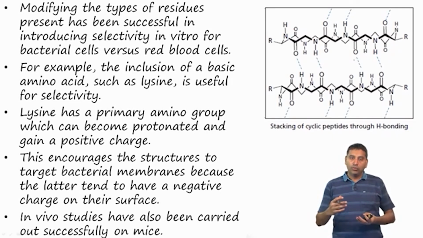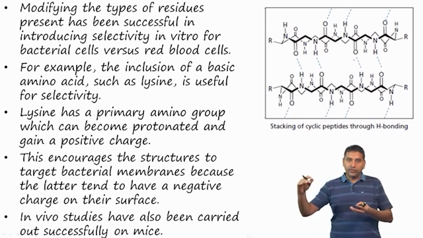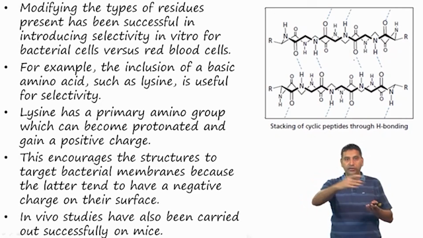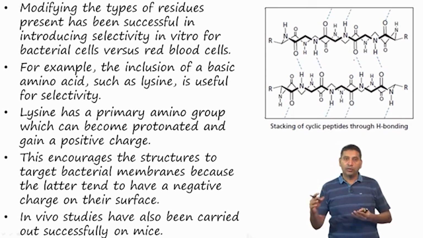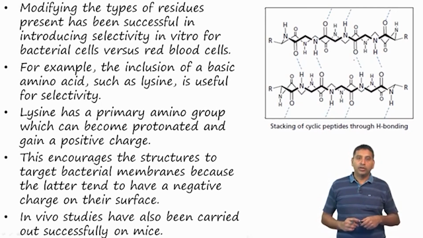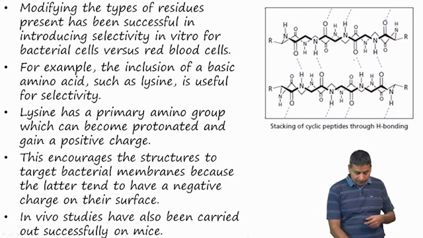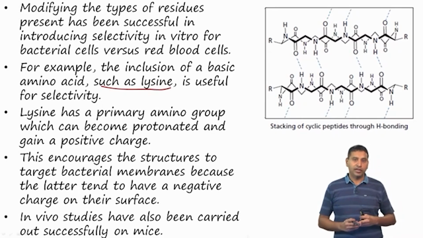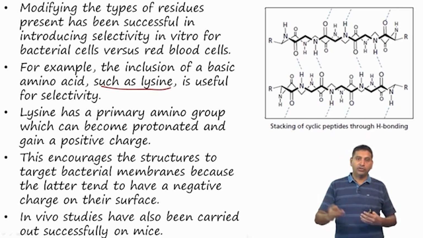What this allows us to do is, if we can modify the side chains, then we could think about imparting selectivity in vitro for bacterial cells versus RBCs. Otherwise, these cyclic peptides are known to be toxic to red blood cells as well, and they can cause what is known as hemolysis. So, for example, you can include the basic amino acid lysine, which can be useful for such selectivity. Lysine has a primary amino group which we have already looked at earlier, and this can allow for protonation, and once it gains a positive charge, it can make it ionic.